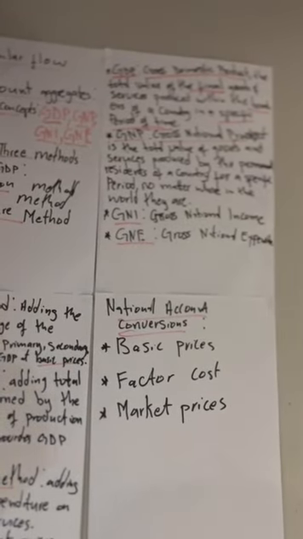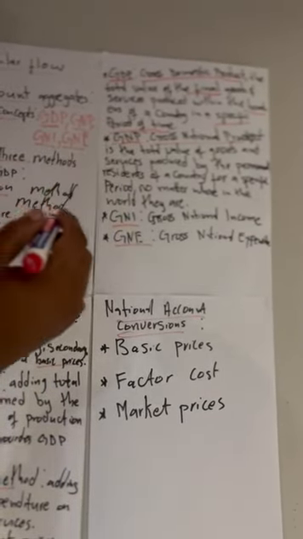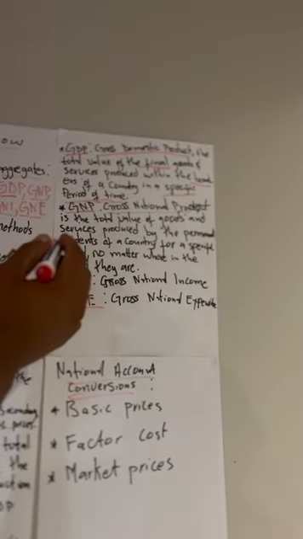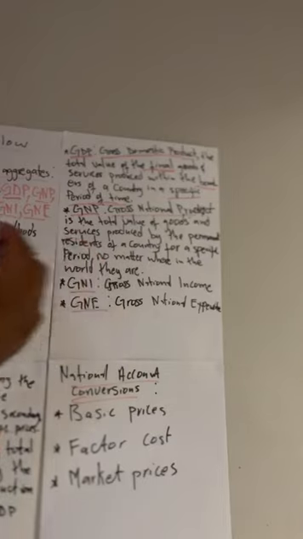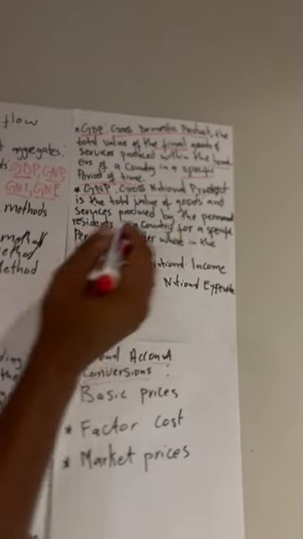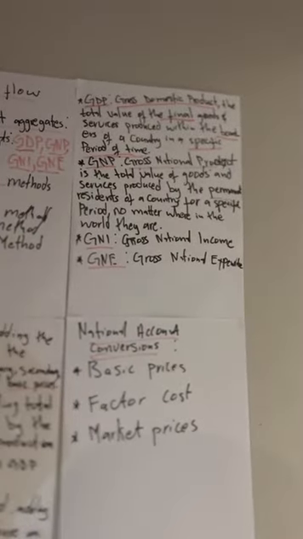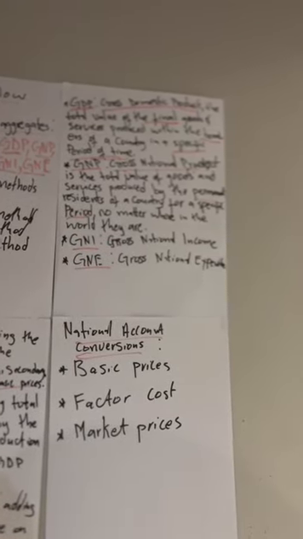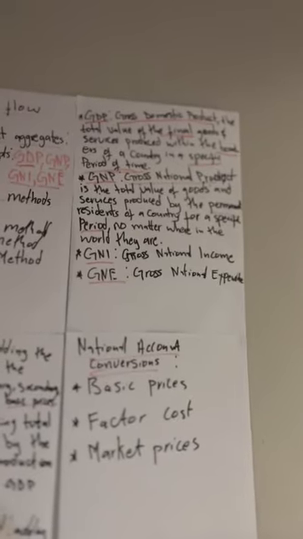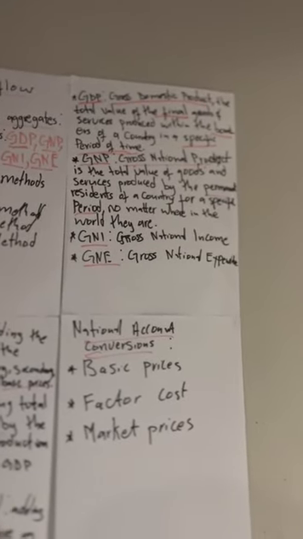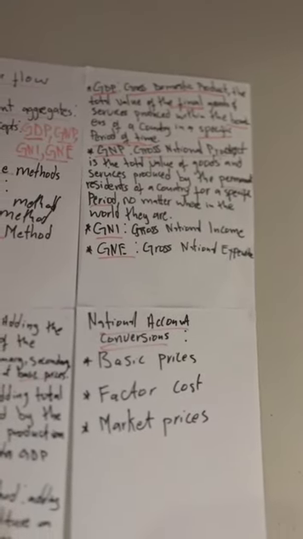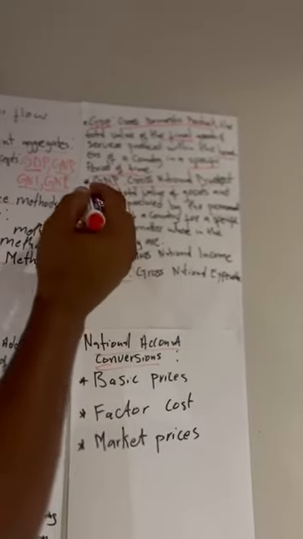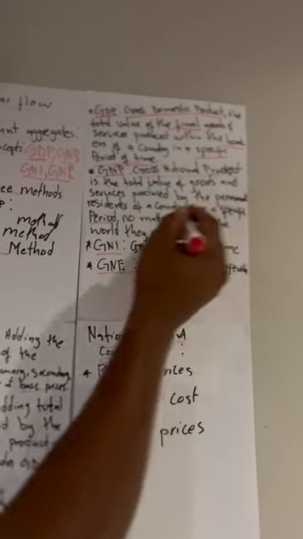And then the second concept is GNP, which is the gross national product. It is the total value of the goods and services produced by the permanent residents of a country for a specific period of time, no matter where they are in the world, wherever they are. We say their production, whether they are outside of the country, but we say GNP because they are the permanent residents